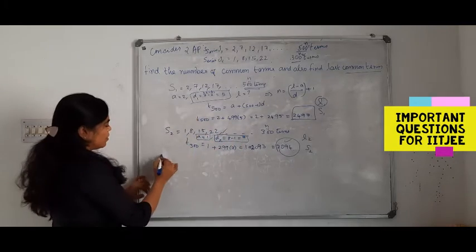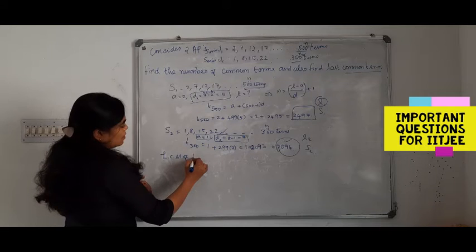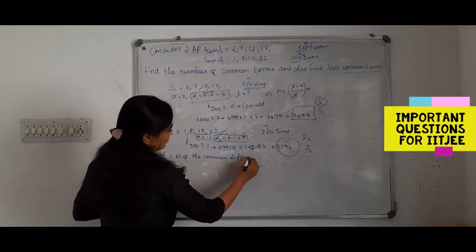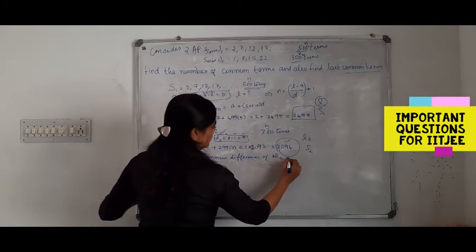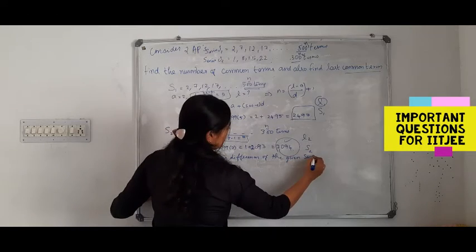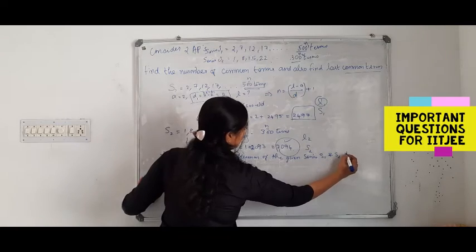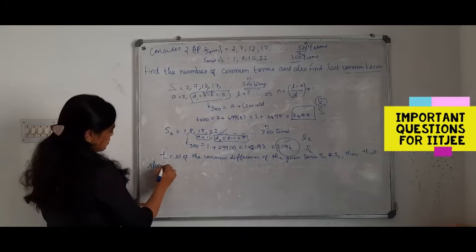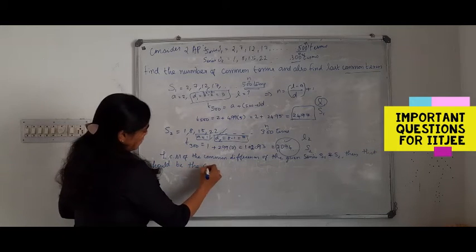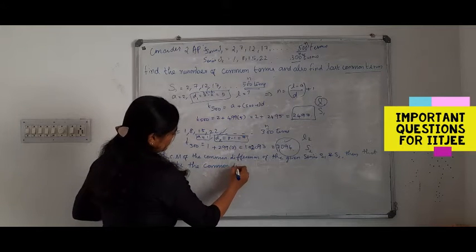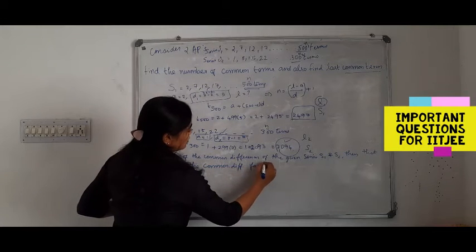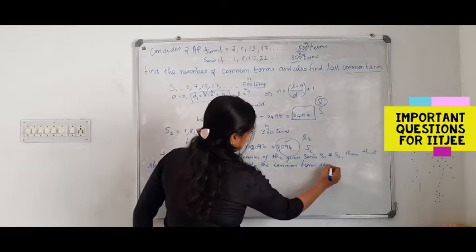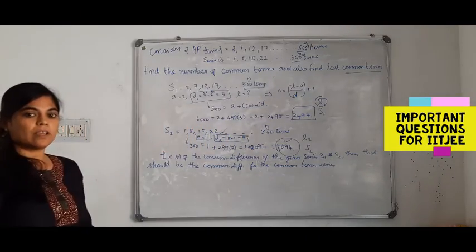If you take the LCM of the common differences of the given series S1 and S2, then that should be the common difference for the common term series of S1 and S2.